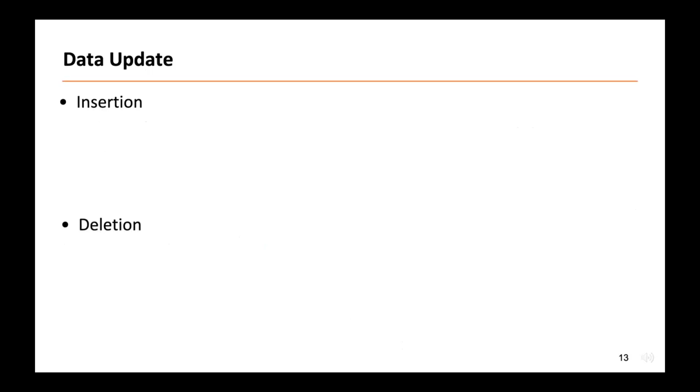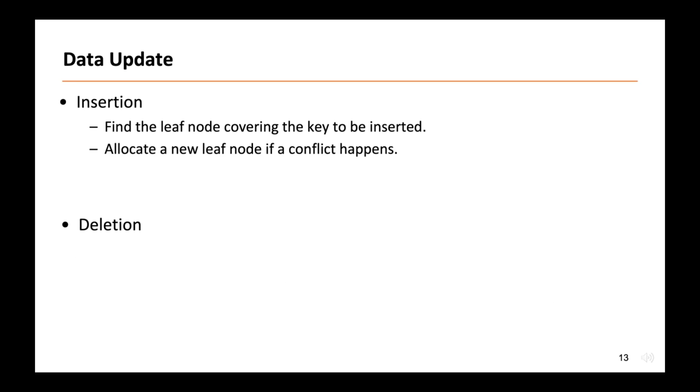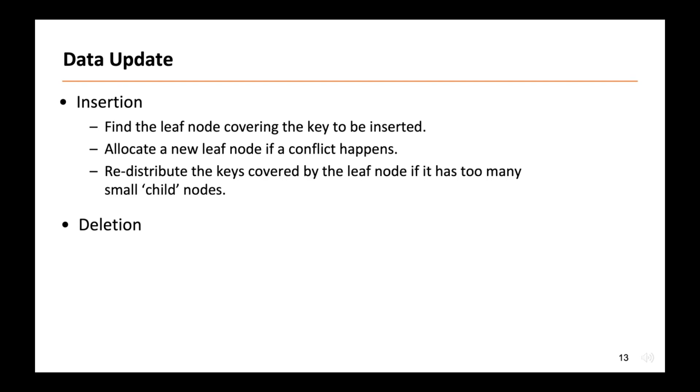It is easy to insert a pair using Dealy. First, we find the lowest leaf node that covers the pair's key. Then we use the linear regression model in the leaf node to calculate a position in its entry array. If the corresponding slot is empty, we simply put the pair in this slot. Otherwise, there is another pair in this slot and a conflict happens. In this case, we need to create a new leaf node covering the two pairs and put the pointer to this node at the slot.